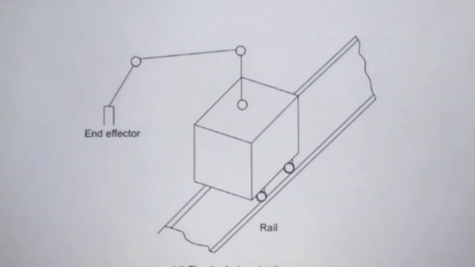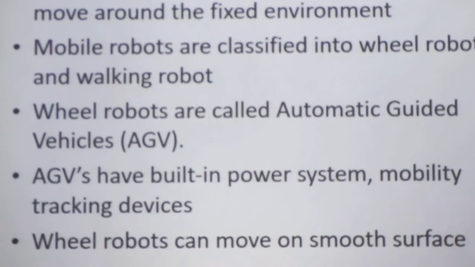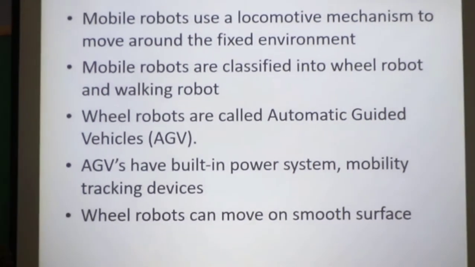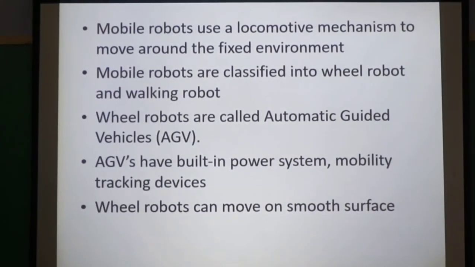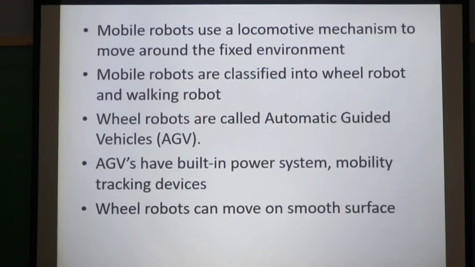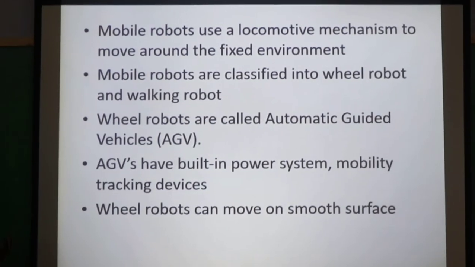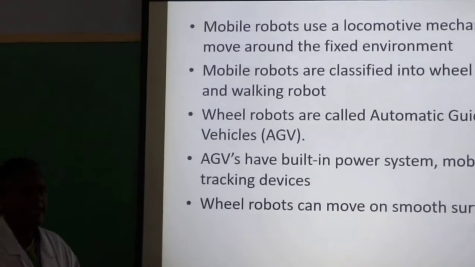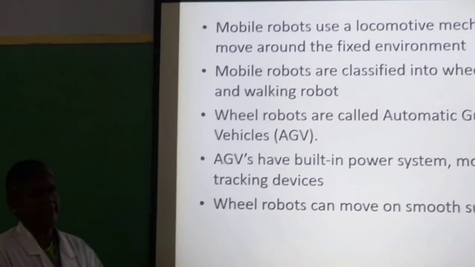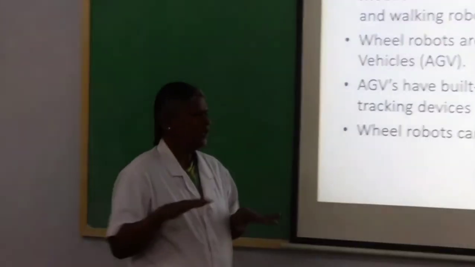Next slide. Mobile robots have the locomotive mechanism to move, whatever the surrounding environment. Wheeled robots are called automatic guided vehicles. AGVs have a built-in power system, so they need power, and they have mobility tracking devices. Wheeled robots can move on smooth surfaces, so the terrain has to be smooth.